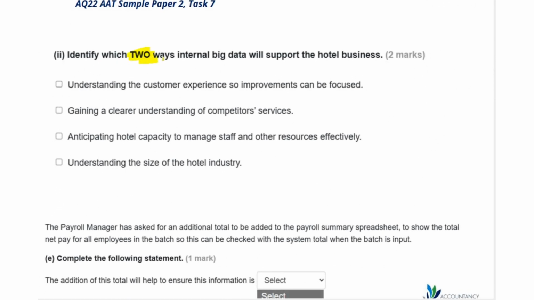Identify which 2 ways internal big data will support the hotel business. So we're looking for 2 ways. Understanding the customer experience so improvements can be focused. So we're looking at what information will big data give us. So it will help us understand the customer experience, and then we can develop our services and offerings from there.